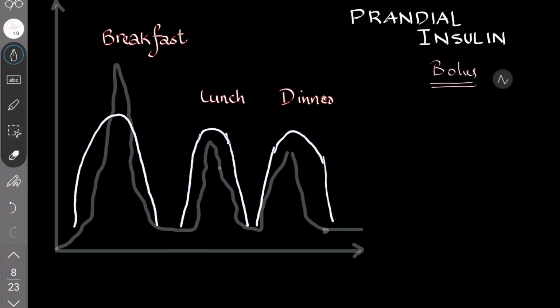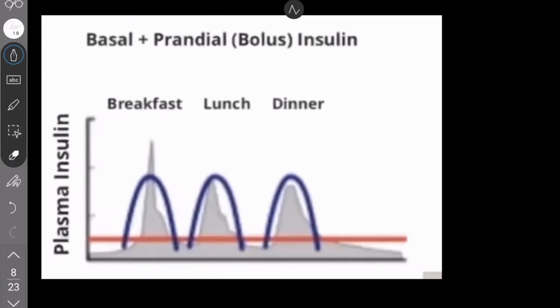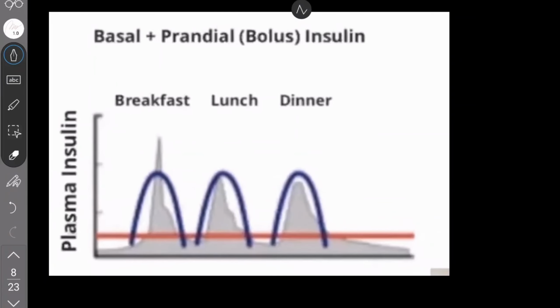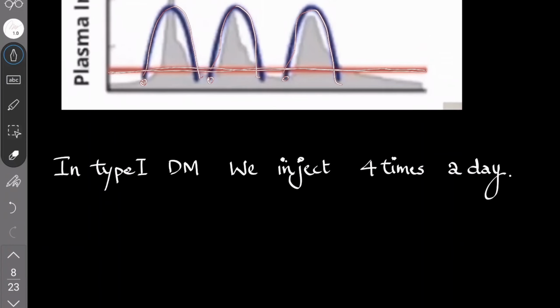For each meal, you take an insulin before breakfast, a short-acting or rapid-acting insulin. Before lunch, you take insulin. Before dinner, you take insulin. This is the basal bolus. This red line shows the basal insulin, and this violet shows the bolus insulin. We take glargine or a long-acting insulin, which acts continuously over the day, and before each breakfast, lunch and dinner we use a short-acting insulin. In type 1 diabetes, we inject four times a day.